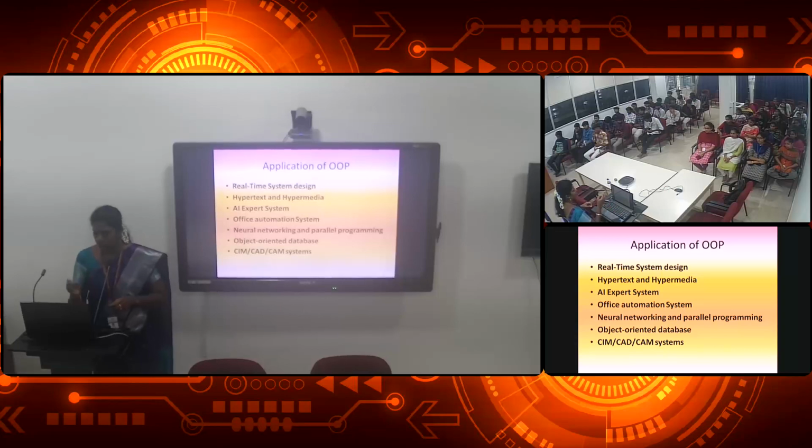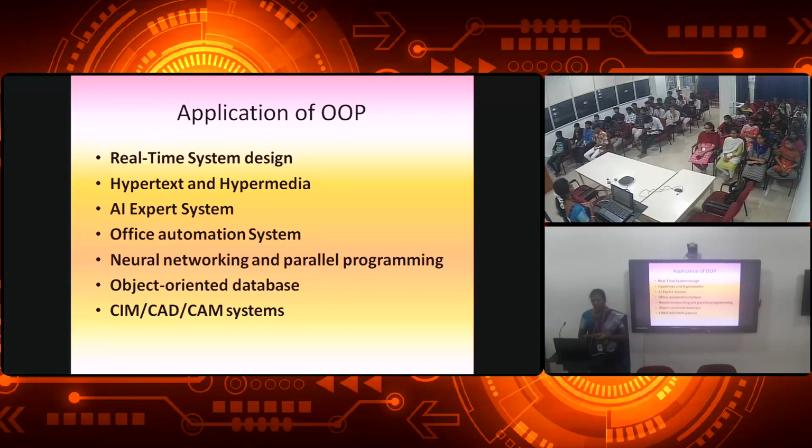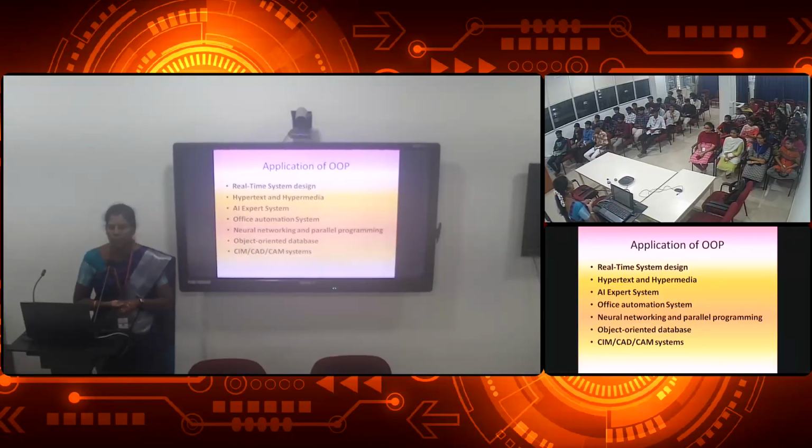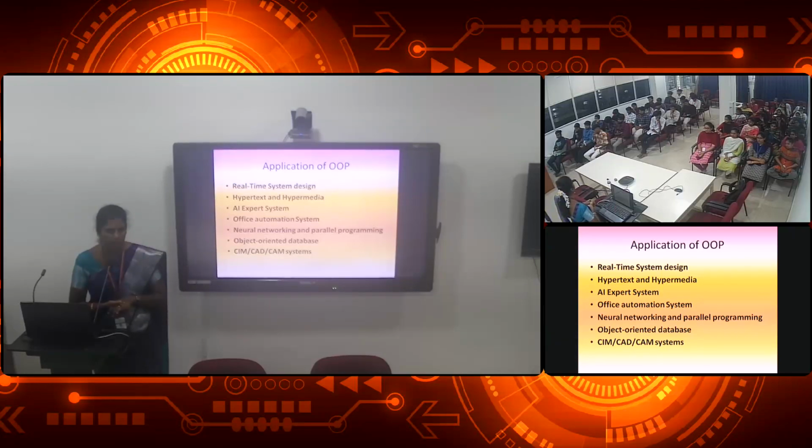The next one, applications. In the application of OOP concepts, we have real-time system design. Real time means, like ticket booking, places where we will be using C++. Then hypertext and hypermedia, this is for internet purposes. HTML you have heard of, and in that program we can use C++ too. Then AI expert systems, that is artificial intelligence. Then office automation systems, in offices we will have C++.